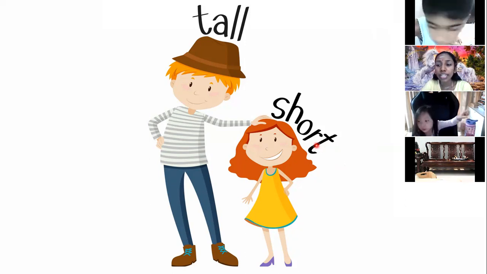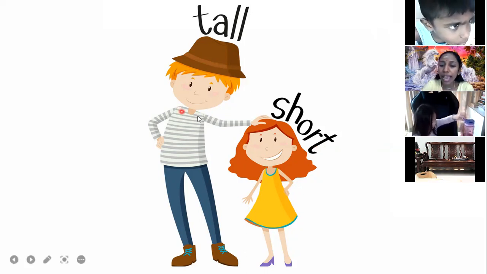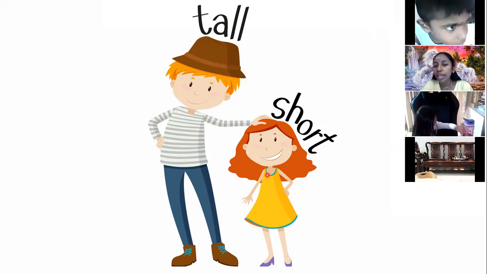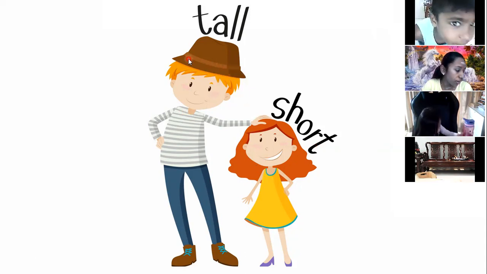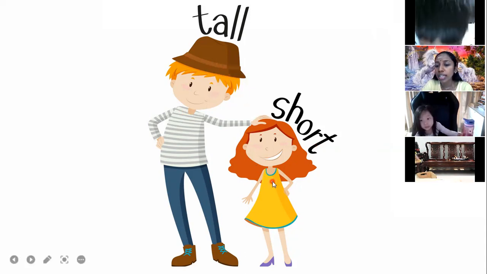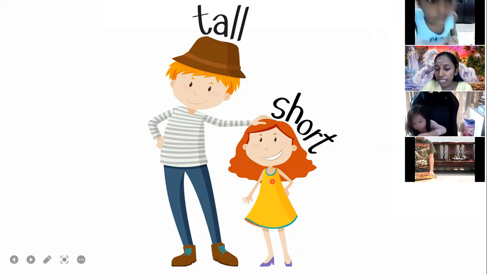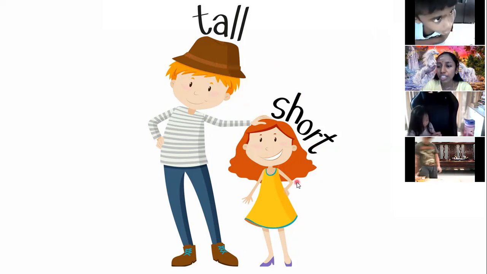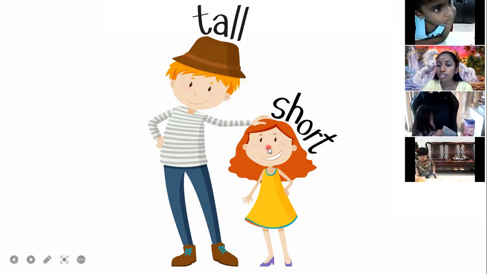No, the girl is short. Okay, so if you compare the man and the girl here, the man is taller, and the girl is short. Tall and short. We also use this kind of words to describe people.